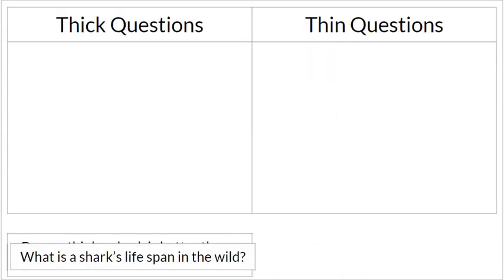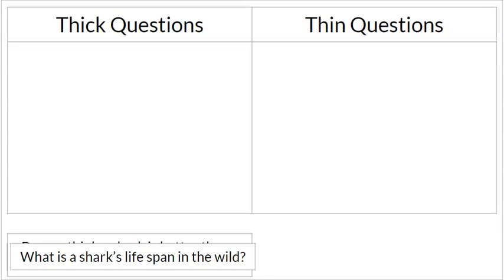Let's spend a minute sorting and thinking about the different types of questions. I've got some questions here. I'm going to read the question for you, and then I want you to pause the video and think, is that a thick question? Something where I'm going to have to use that text, go back into the story to find the answer? Or is that a thin question, something that I can answer super quickly and I really don't need to go into the text at all?